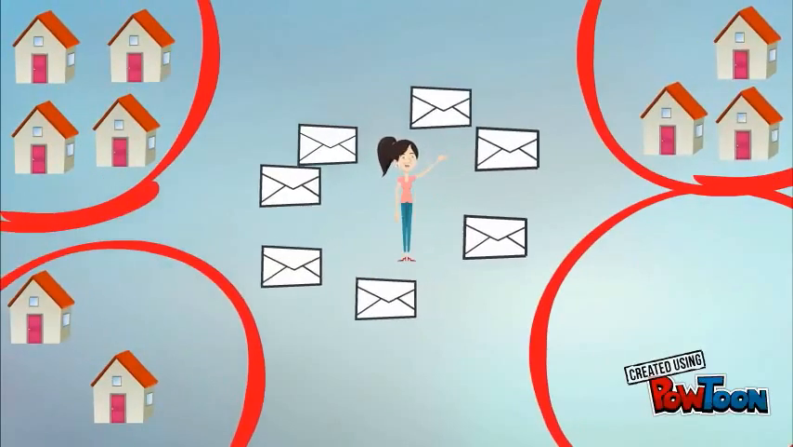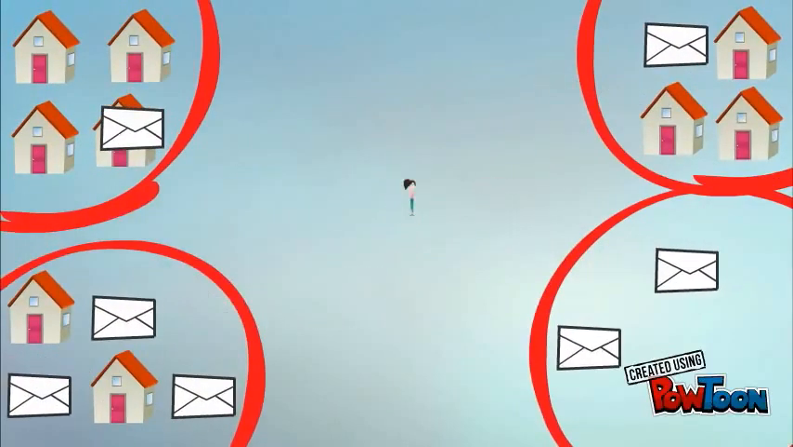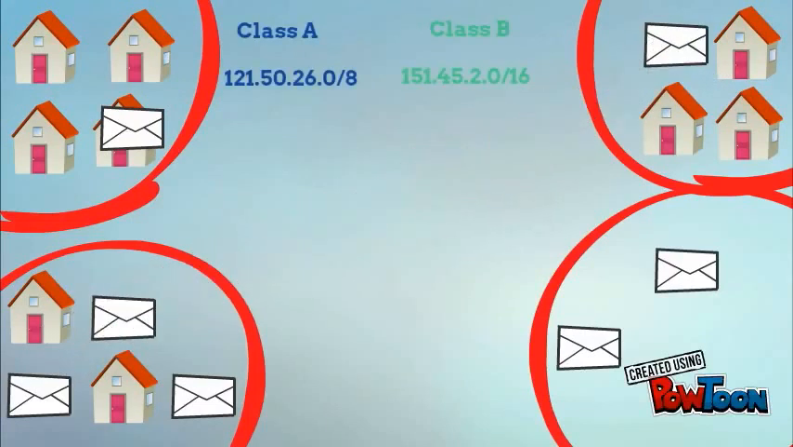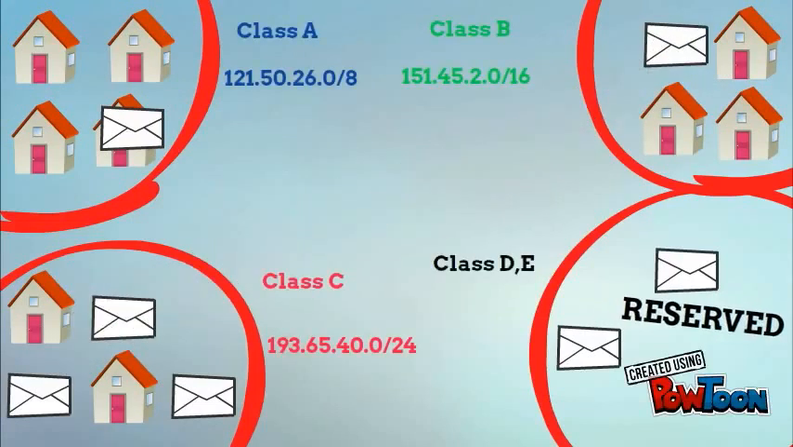And sometimes you can have the need to separate your city into districts. To do this, you need to use a netmask. A netmask follows the IP address. The netmask is different for each class. It indicates the number of bits to codify the name of the machine. Oh, that's well explained.